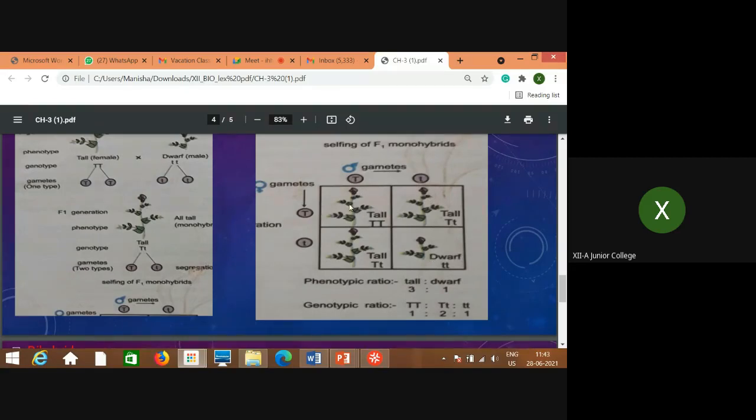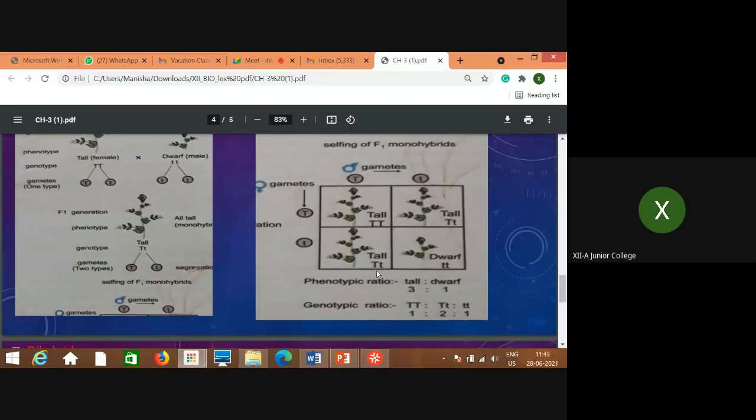So this individual with capital T, and this individual with small t, they are pure forms. Whereas these two individuals with capital T, small t, they are heterozygous forms. So genotypic ratio is 1:2:1, whereas phenotypic ratio is 3:1, when only one character as height is considered.